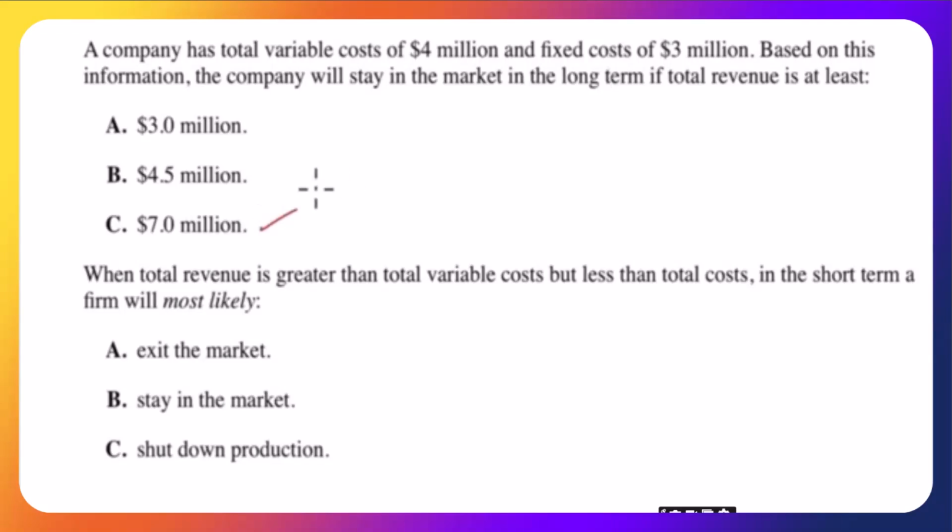When total revenue is greater than total variable costs, but less than total costs, in the short term, a firm will most likely, well, if our total revenue is greater than our total variable costs, we're at least covering that and we're making some money towards our fixed costs. So we're minimizing our loss at that point. So in the short run, let's hang out because at least we're covering some of our fixed costs. But in the long run, well, we're going to have to reassess, right? So in the short run, we'll stay in the market.